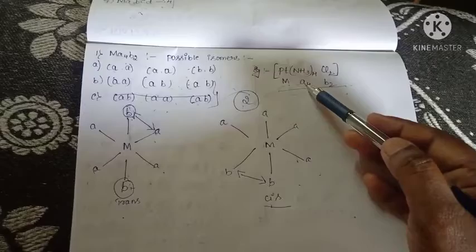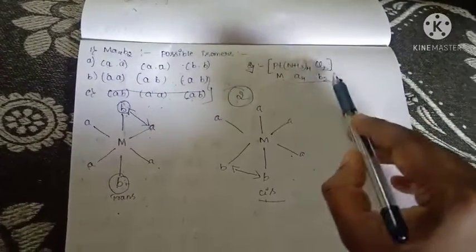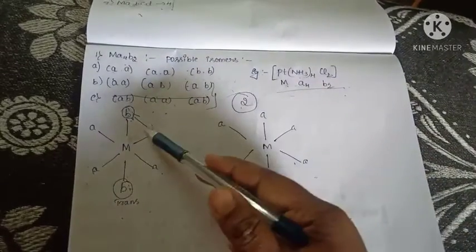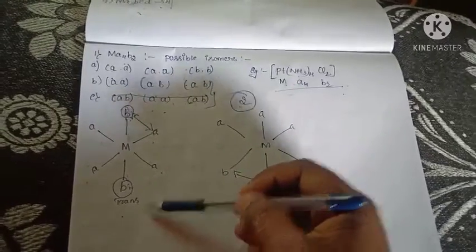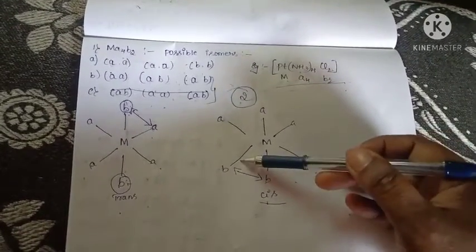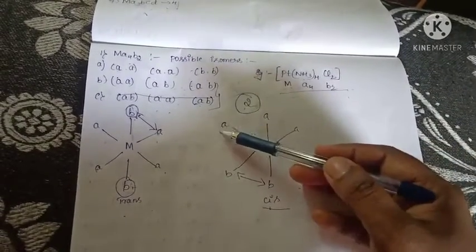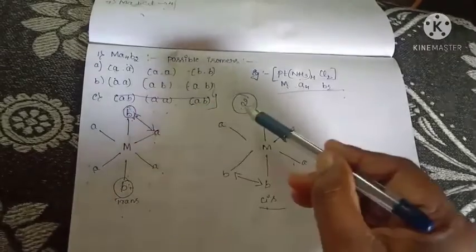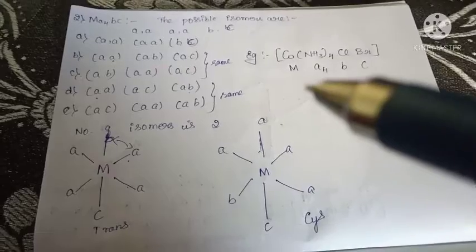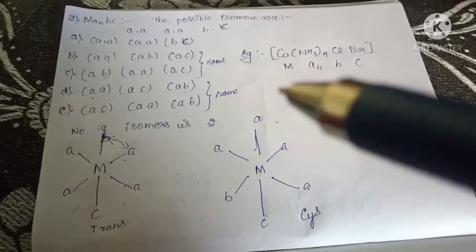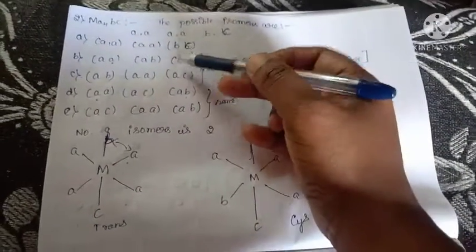If there are 4 same ligands and another ligand is 2, you have to consider like this: the other 2 ligands present in opposite sides, that is the trans isomer. The other ligands present in the same side, that is called a cis isomer. These are all about the first type, MA4B2. There are 2 isomers present. Next is the second one, that is MA4BC. The possible isomers are 5. There are 5 possible isomers formed.